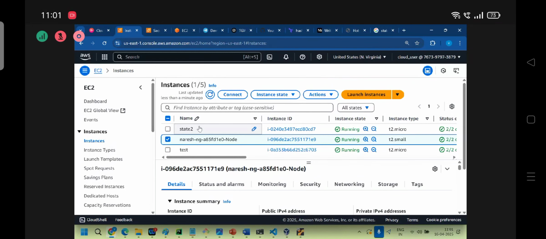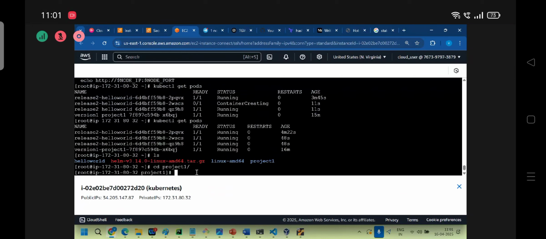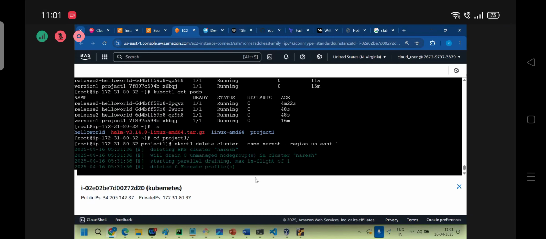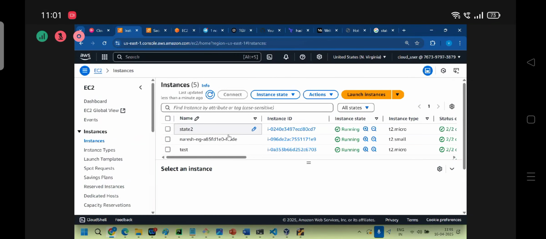In this case, just wait guys. Okay, so now state to state 2, right?